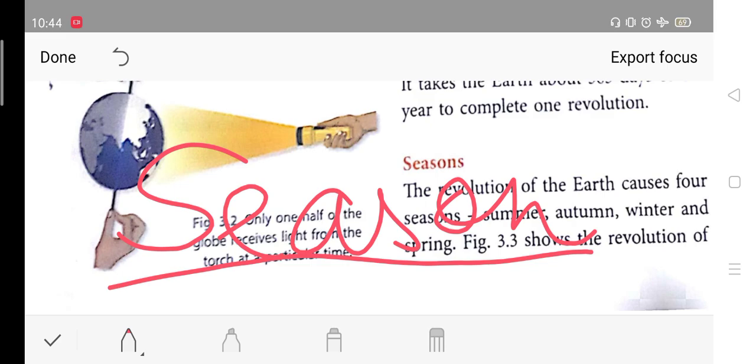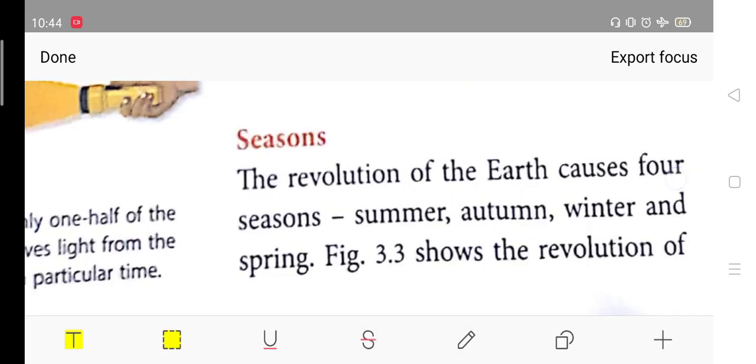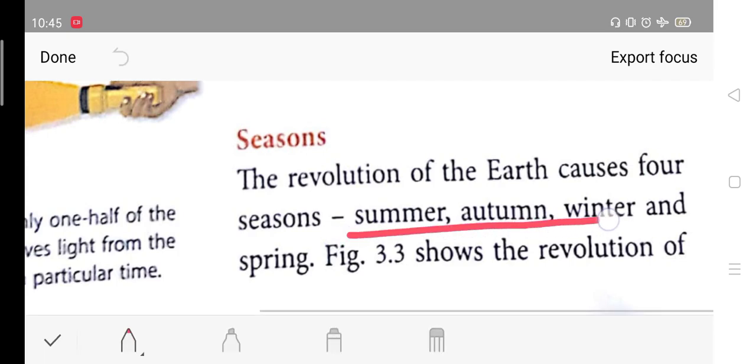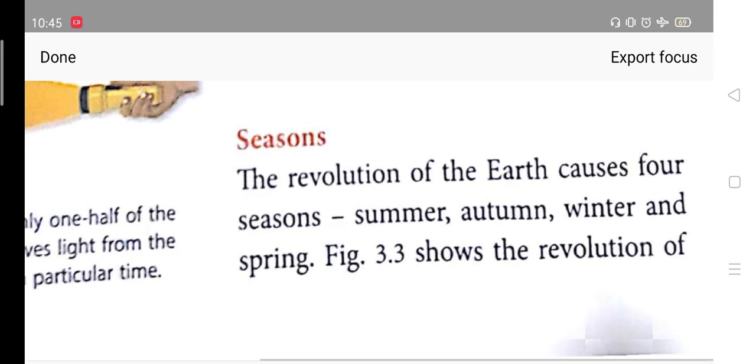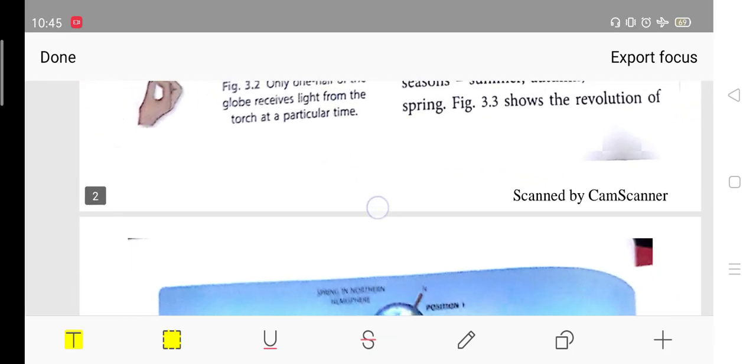Revolution. Okay, due to revolution we have these seasons. The revolution of the earth causes 4 seasons, that is summer, autumn, winter and spring. These are the 4 seasons earth has when the earth is revolving around the sun.